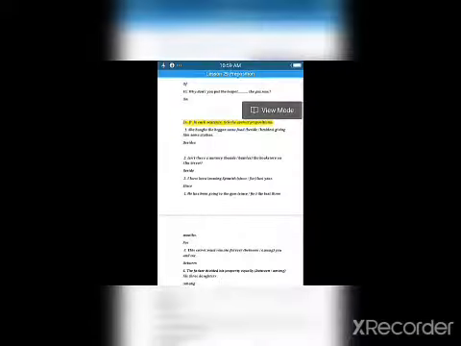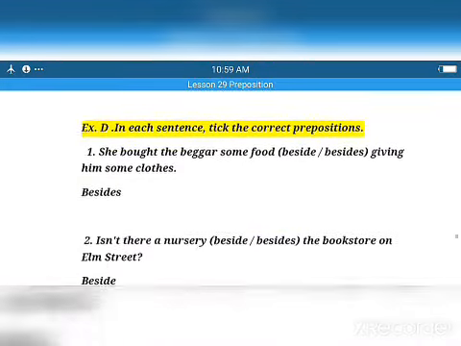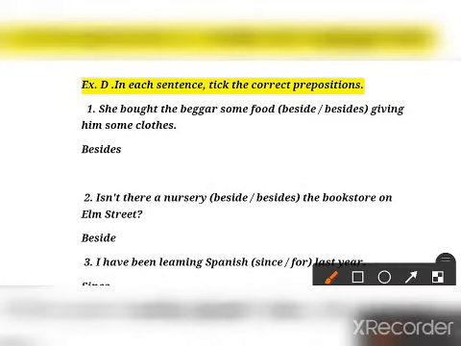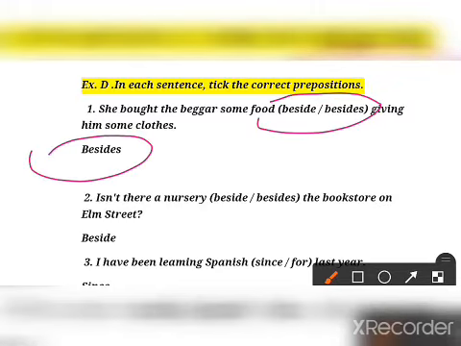Now come to the next exercise, that is exercise D. In each sentence take the correct preposition. Okay, so she bought the beggar some food. Now here, from here you have to take something, so beside. Okay, she bought the beggar some food besides giving him some clothes.